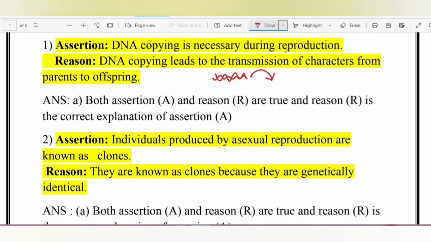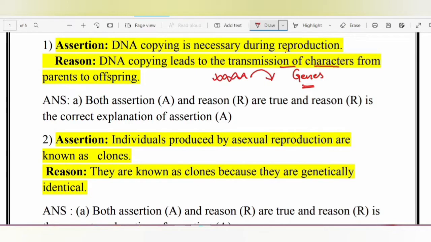Okay, we receive 2 sets of chromosomes, one from the father and one from the mother, and this leads to the transmission of characters, okay, in the form of genes. All right, so both assertion and reason are true and reason is the correct explanation of the assertion. I hope it is clear.